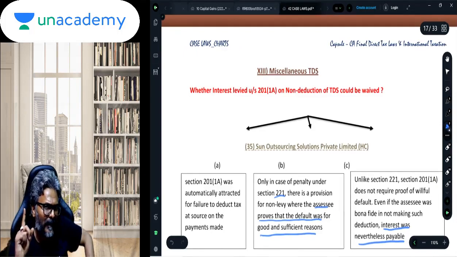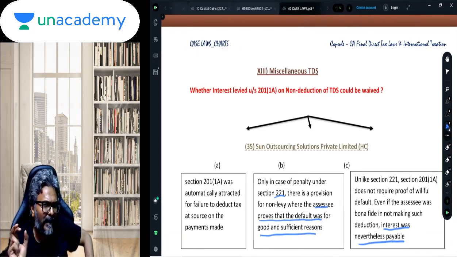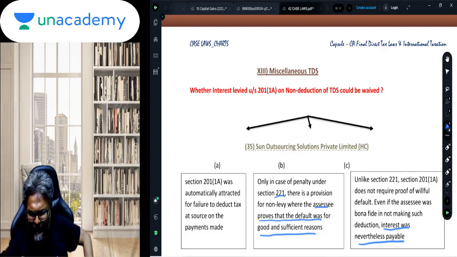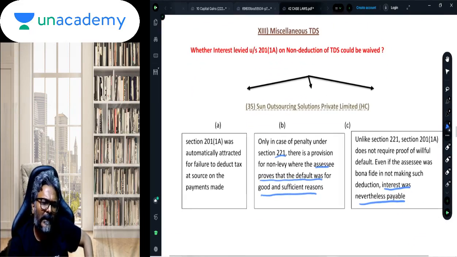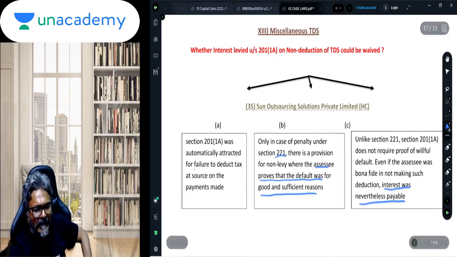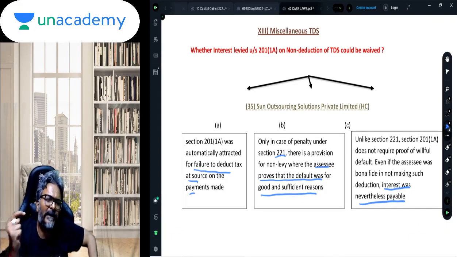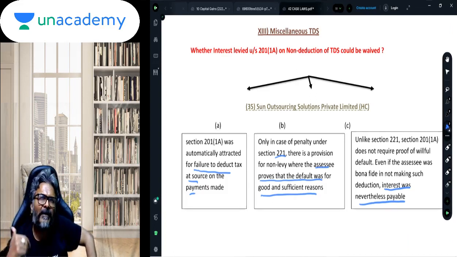Now, just like above, we have discussed the penalty which is imposed on non-payment of the TDS which was deducted earlier on the payment. In the same way, this particular Sun Outsourcing Solution Private Limited case law is similar to that. Now, students, in this case, if supposedly there is a failure to deduct the TDS, students, on the failure to deduct the TDS, as you all are aware, there is an interest under